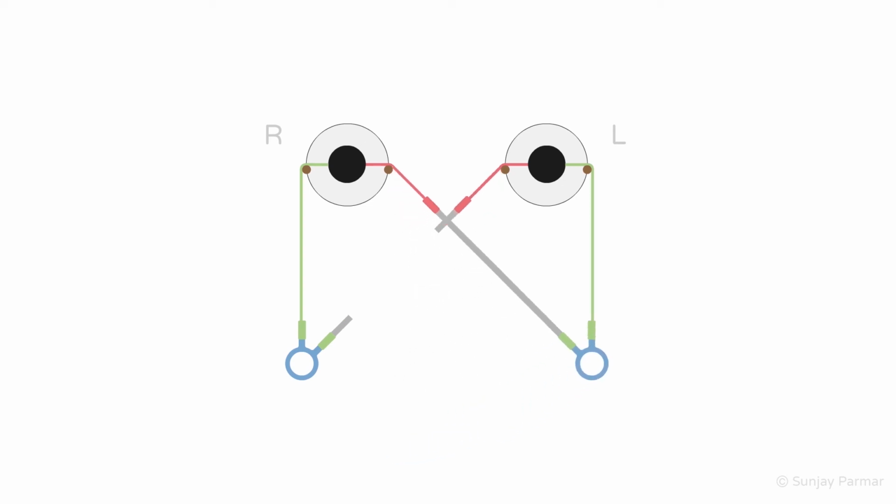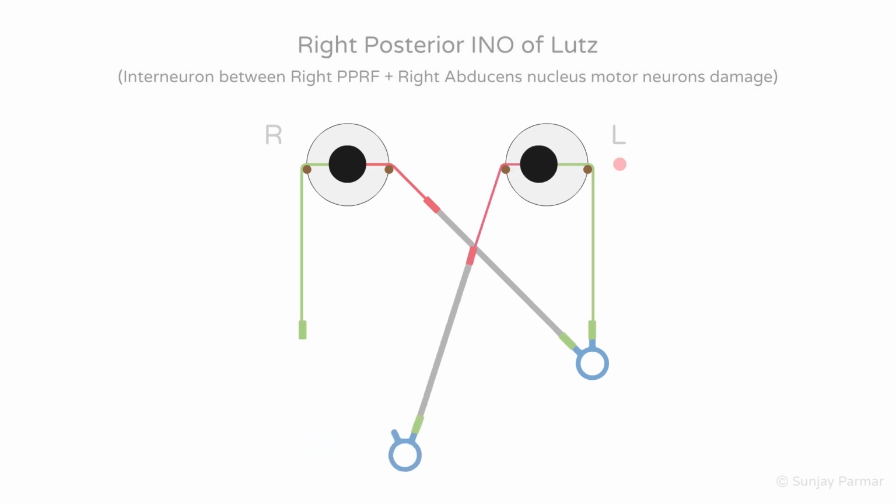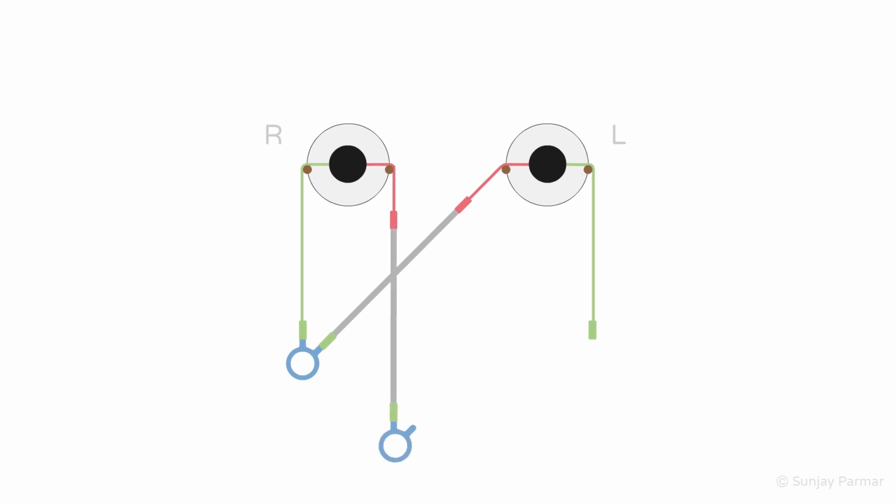Rarely, a lesion can damage the connecting interneuron between the right PPRF and the right abducens nucleus motor neurons without damaging either structure. This is shown in the analogy by the right blue handle disconnecting from the right green rectangle, but all the components are still present. If the patient looks right, the left eye can adduct, but the right eye cannot abduct, as the right PPRF cannot tell the right lateral rectus to fire. There is also a dissociated adducting nystagmus of the left eye due to the right PPRF overfiring in an unsuccessful attempt to abduct the right eye. Looking left is normal.